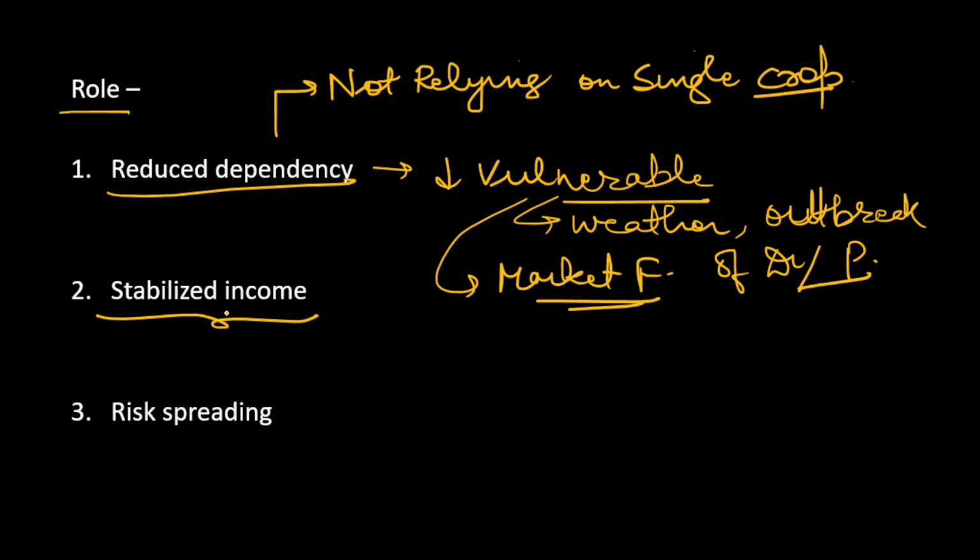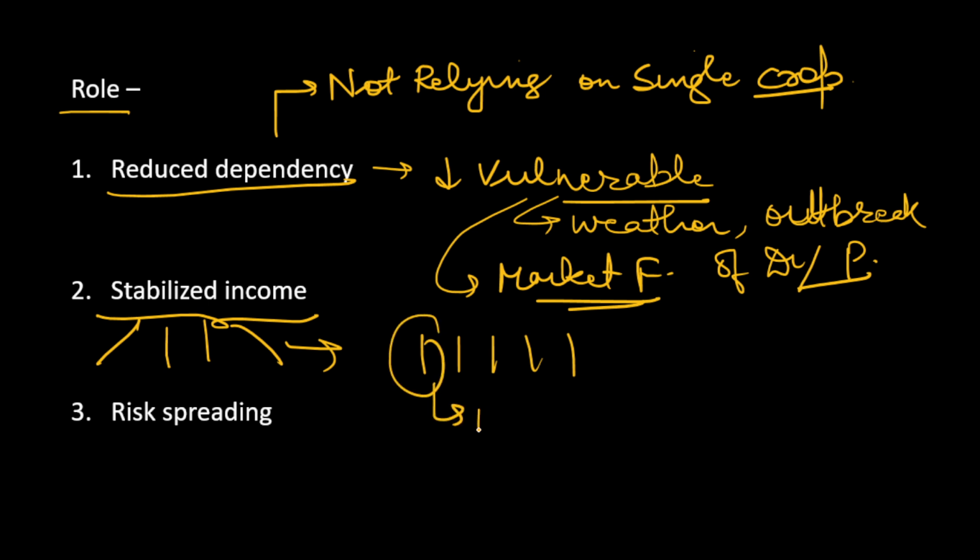Secondly, it will provide us a stabilized income. Because we have different crops, different crops will be sold at different times of the year, in different seasons, in different markets, to different consumer bases. Many of the crops can also be exported. So all these things lead to a stabilized income. Another thing is that suppose there are 5 crops which we are relying on in our field, and one of the crops fails due to some pest outbreak or disease outbreak. Still you will have the other 4 crops through which we can have a stabilized income.